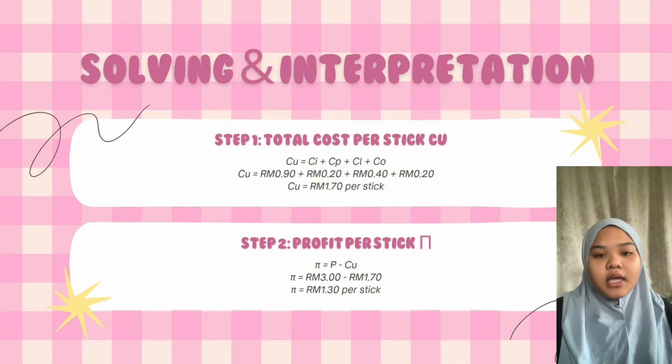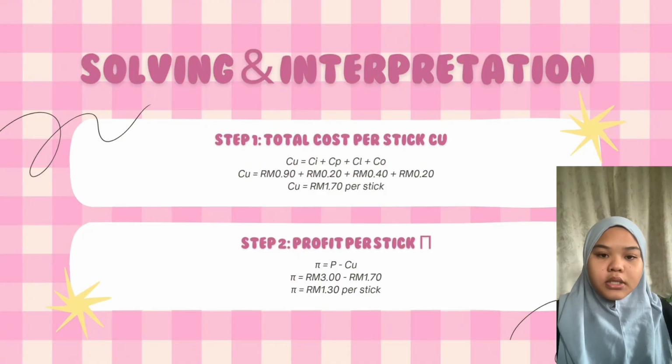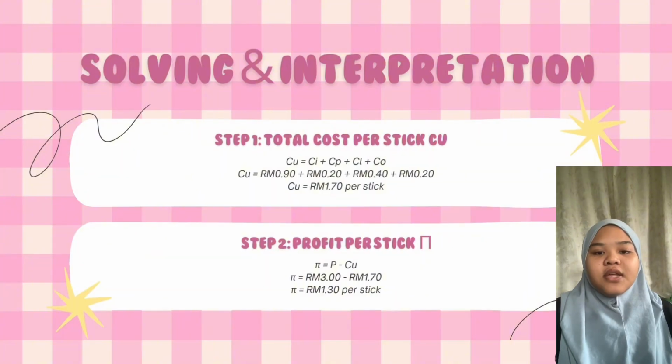When we add them together, 0.90 plus 0.20 plus 0.40 plus 0.20, we get 1 ringgit and 70 cents. So the total cost per stick is CU equals 1 ringgit and 70 cents.